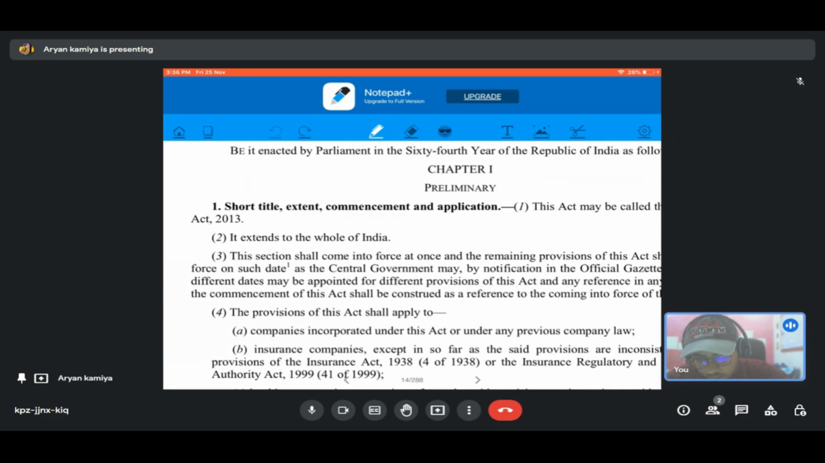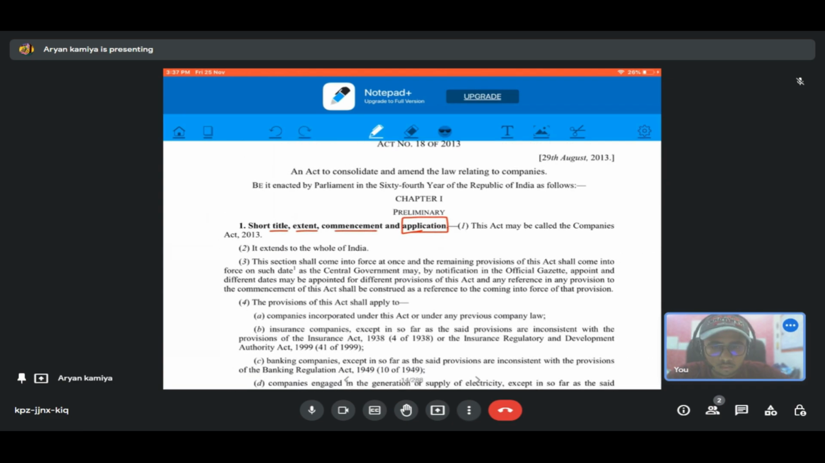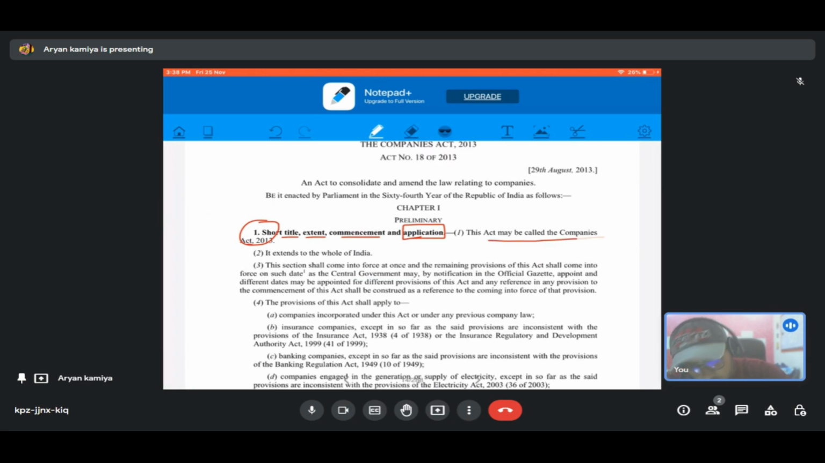As the name suggests, this section talks about the title of this act, the extent to which the act is applicable, and the commencement of this act, when this act came into force, and the application, on which all the companies this act is applicable. Okay, so the first subsection talks about the title. Almost in all acts, the first section is the introductory section, which talks about the title and the application of that act. So, in this case, we have this act may be called the Companies Act 2013, as we know.